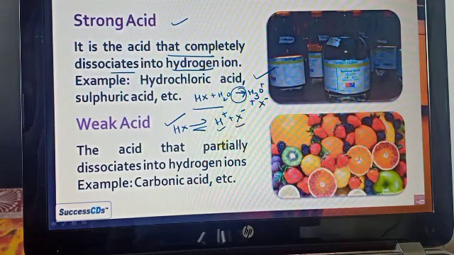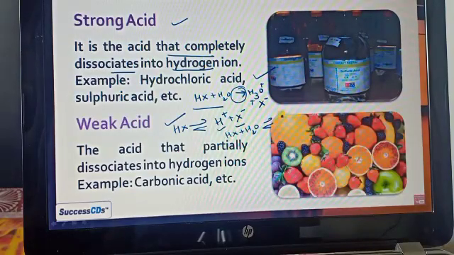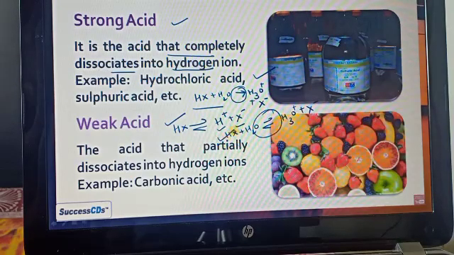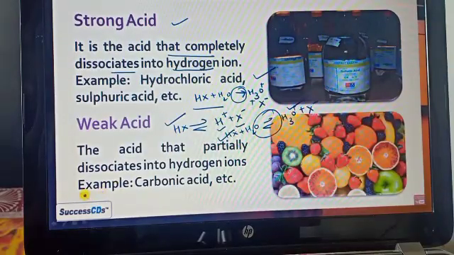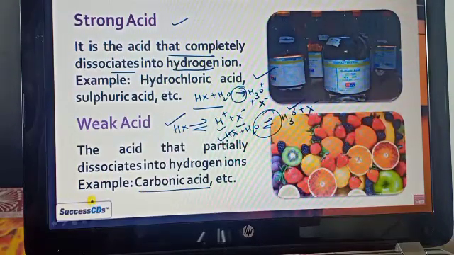And the weak acid means here you can see the H plus, X minus as well as HX you also get. If you want to write it in terms of the hydronium ion, then HX plus H2O, these are reversible processes, giving H3O plus and X minus. You also get the HX both. The acid that partially dissociates into the hydrogen ion, we consider as a weak acid. All the organic acids.